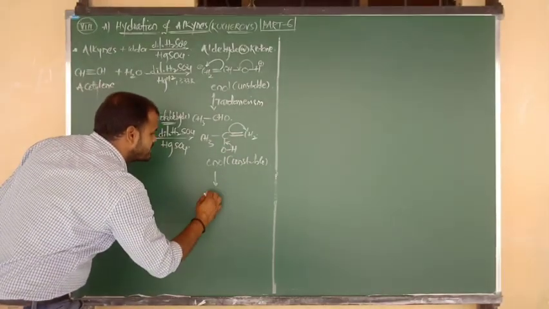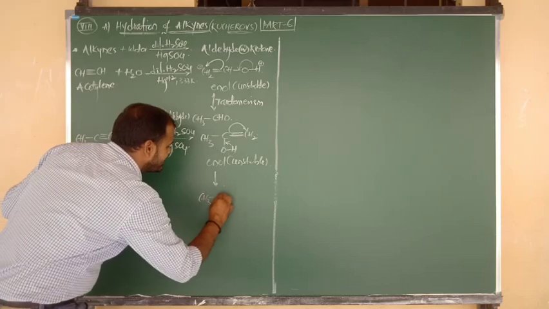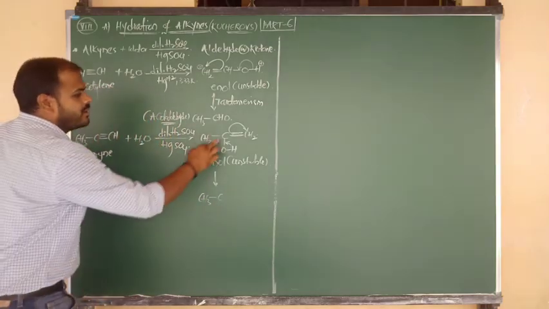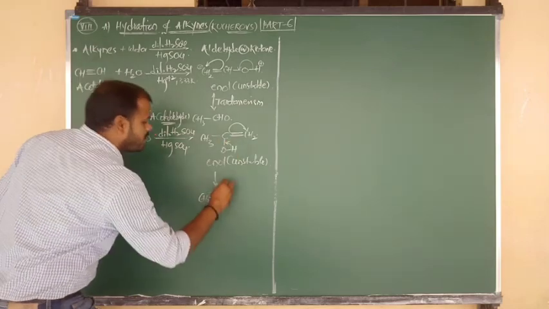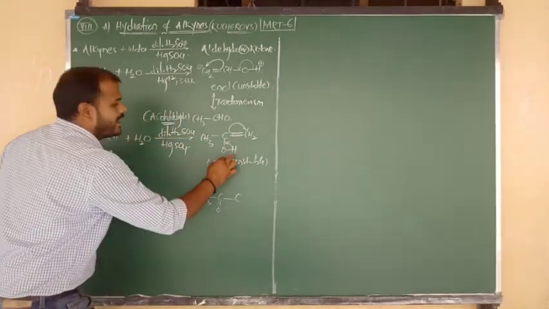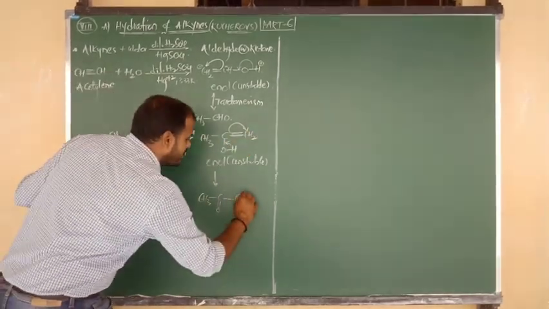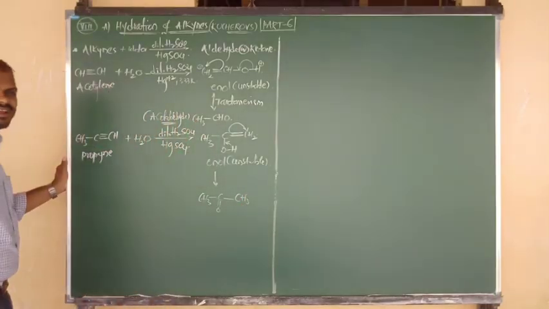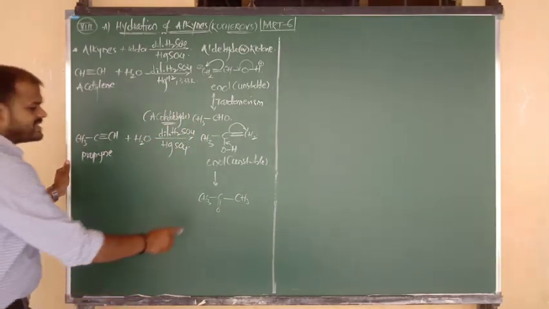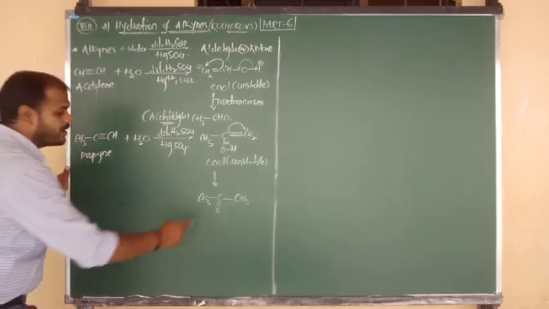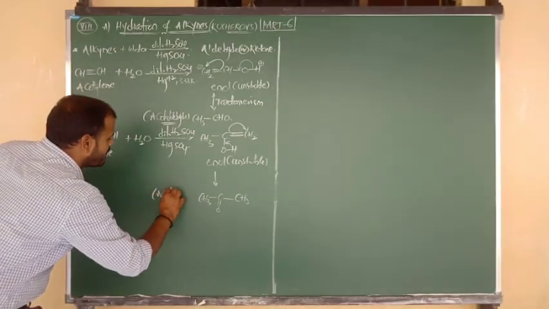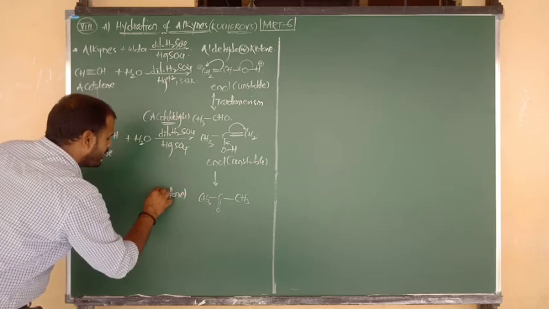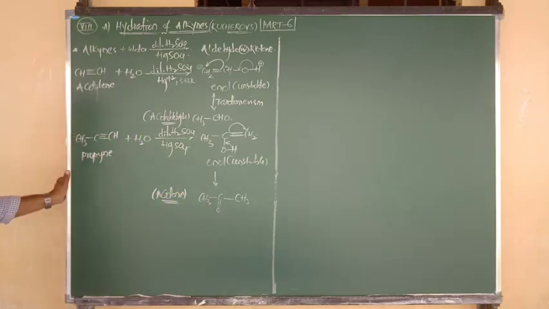So the expected answer from this is CH3 bonded to C, double bond O. Again the double bond becomes a single bond, and H plus shifted to CH2 minus, it becomes what, beta? CH3. Okay, all of you? Here how many carbons are there? 3 carbons are there. Propan-2-one, and also we can say that the compound's common name is called acetone. We know very well. Okay, all of you, beta?